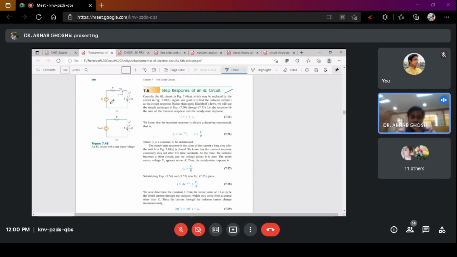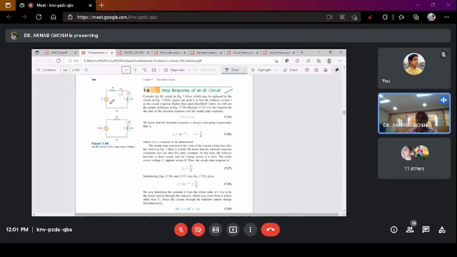So the total current that you are getting, this you have already seen. When I am talking about an inductance, I am talking about the stored current in the inductance, because an inductance, as you know, stores energy inside a magnetic field.